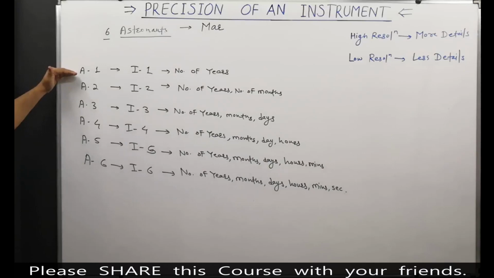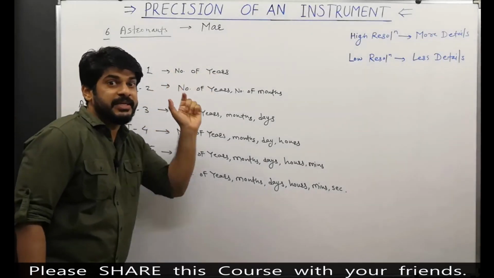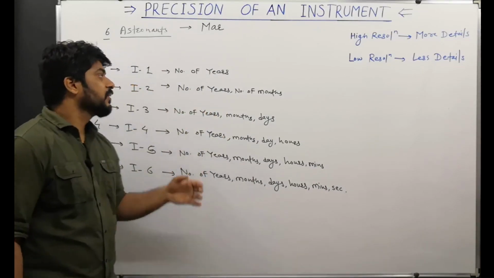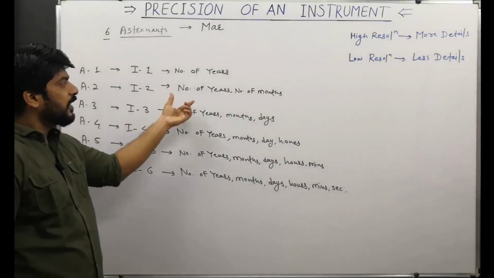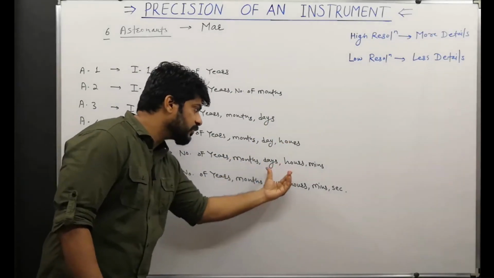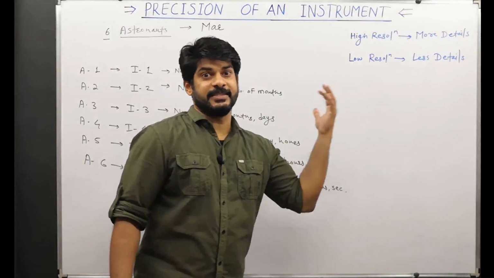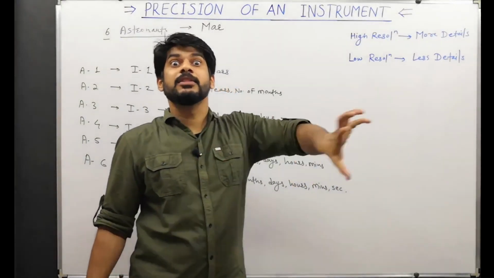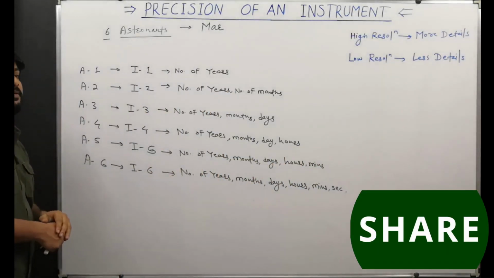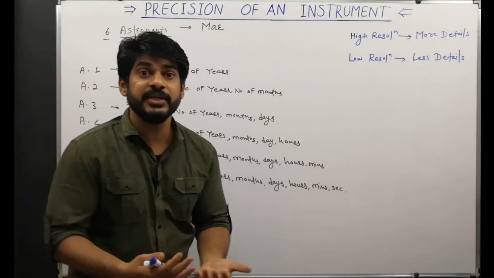Instrument 1 has very little details, the second one has a little bit more, the third one a little more, and this last one has the maximum details. So this is the best one, because it has got better details.